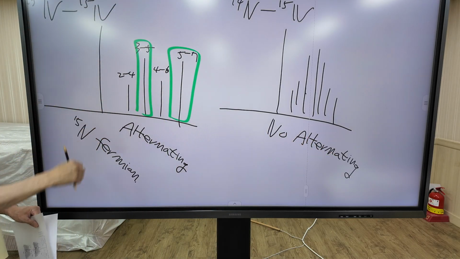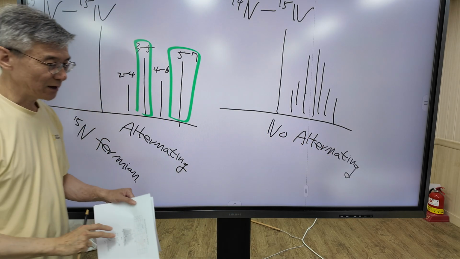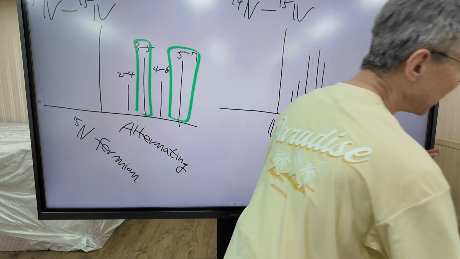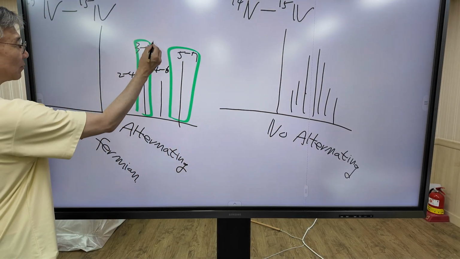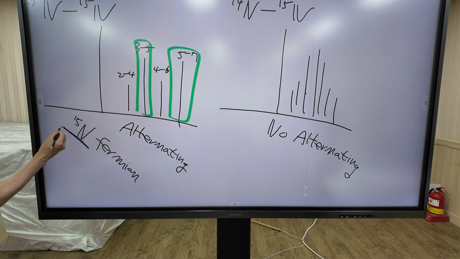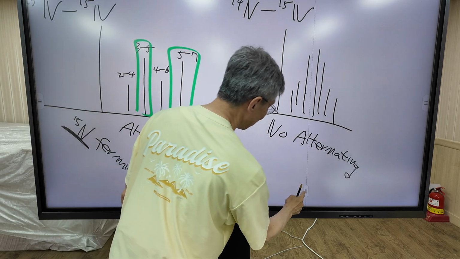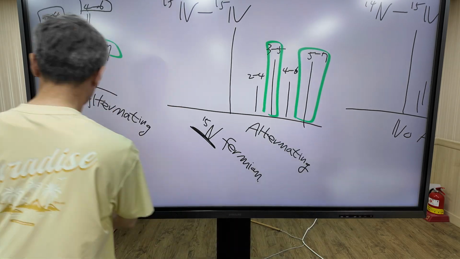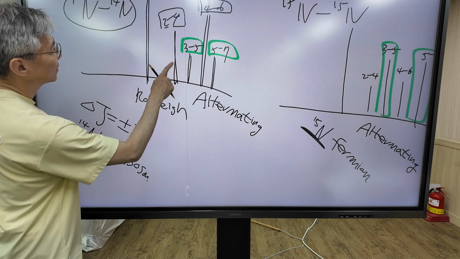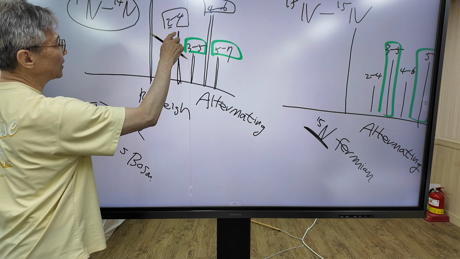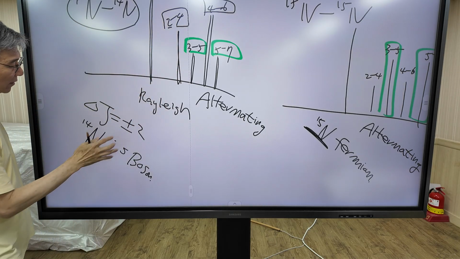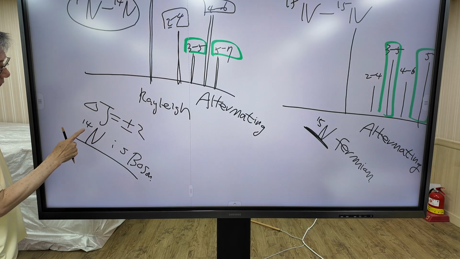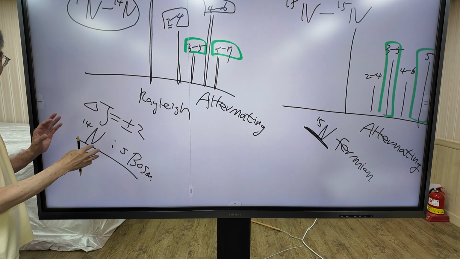This is their result. So today and tomorrow, we are going to show why this alternating pattern indicates that nitrogen 15 is a fermion, and why the even to even transition gives larger intensity, giving evidence that nitrogen 14 is a boson. This is today's topic.